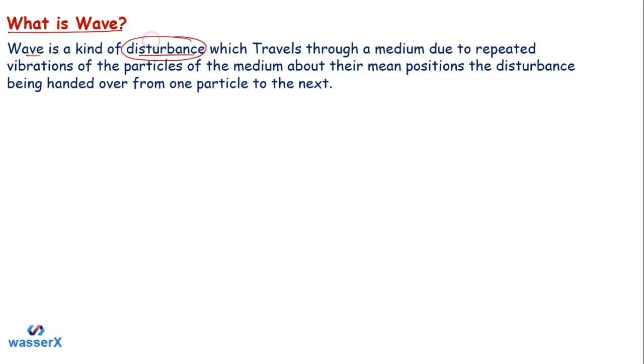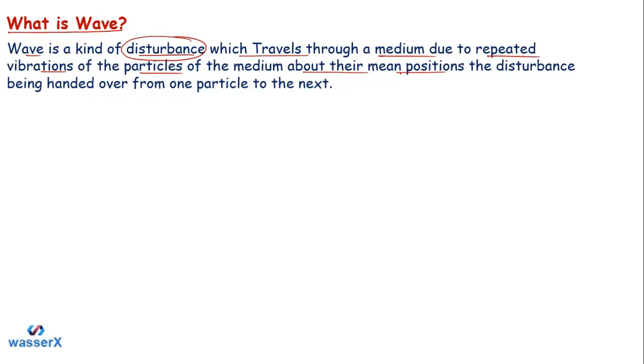In the wave there must be some disturbance, which travels through a medium, due to repeated vibrations. There must be some repeated vibrations of the particles present in that medium. The particles are vibrating about their mean positions, and that disturbance is repeated, and because of that repeated disturbance the wave is traveling in that medium.